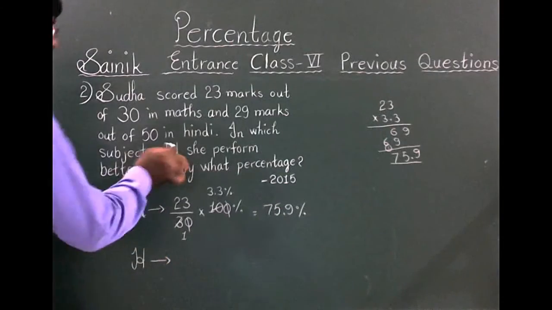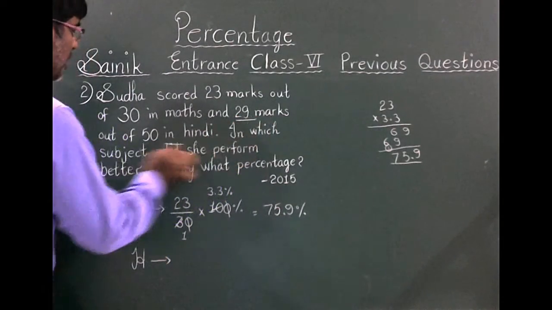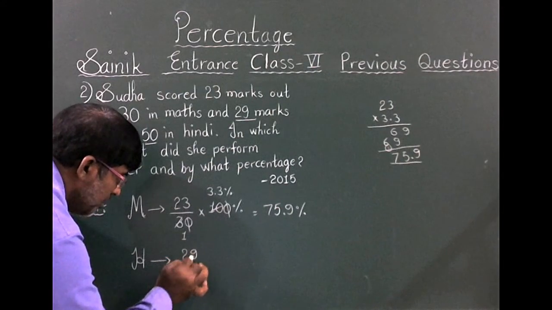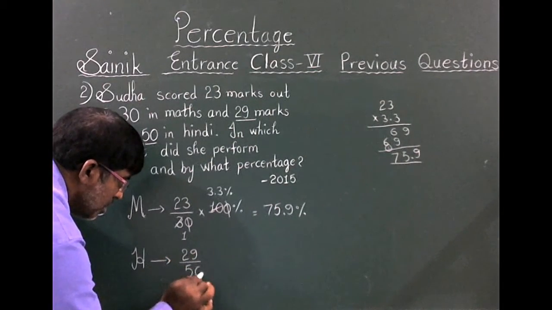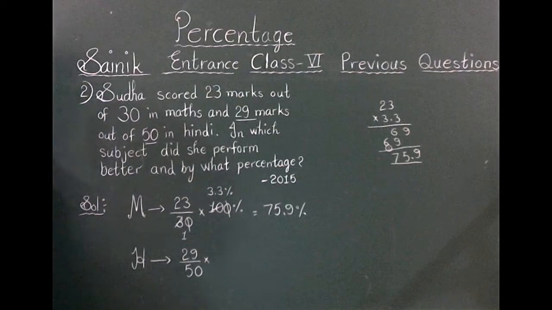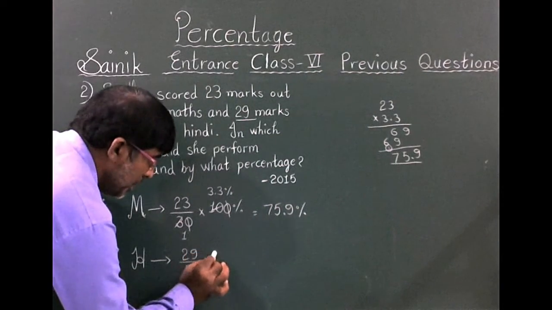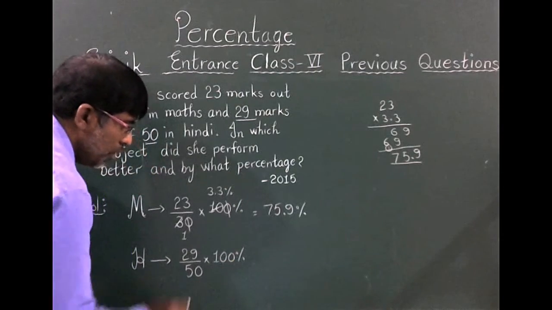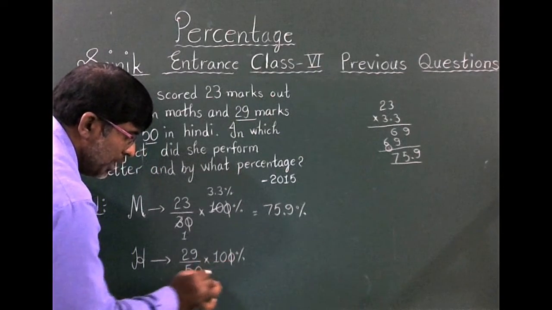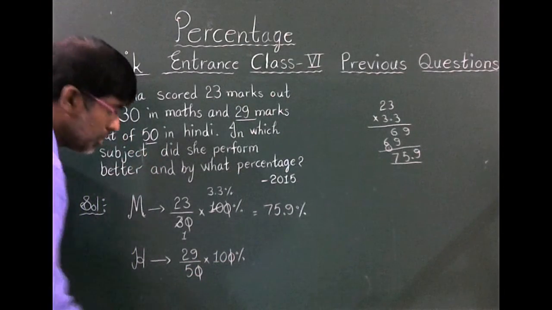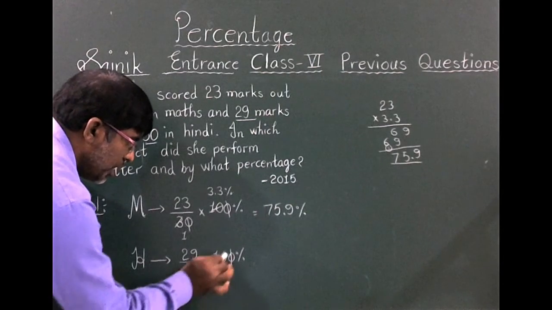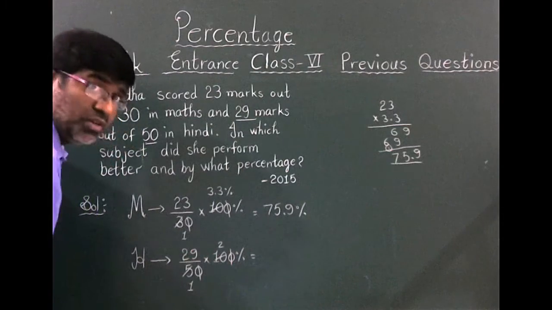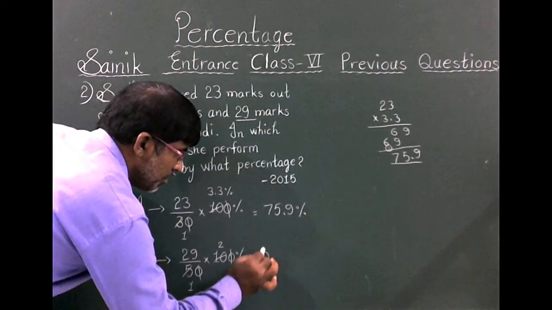Next, in Hindi, she got 29 marks out of 50. Convert the fraction into a percentage by multiplying by 100. Numerator 10, denominator 10, both get cancelled. 5 ones are 5, 5 twos are 10, then 29 twos are 58 percentage.